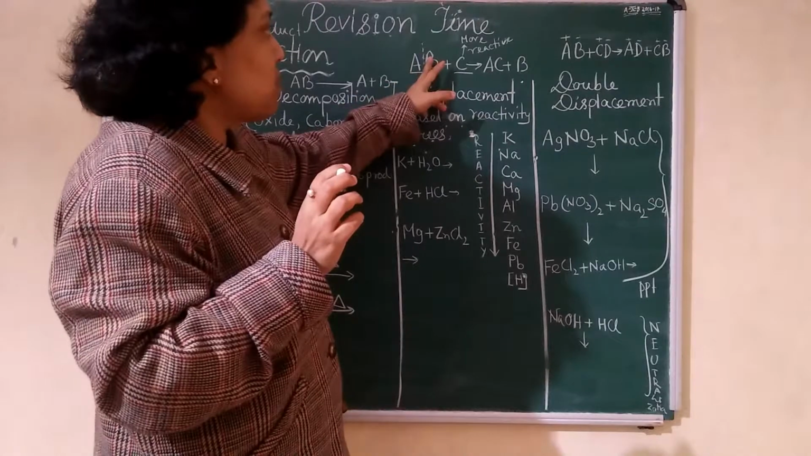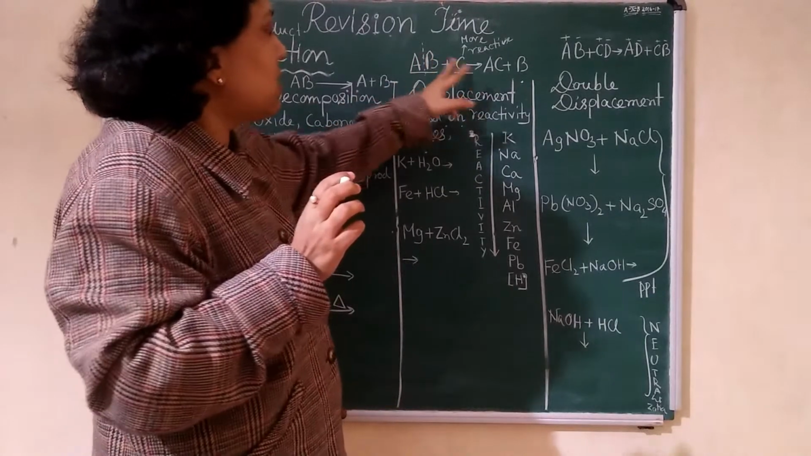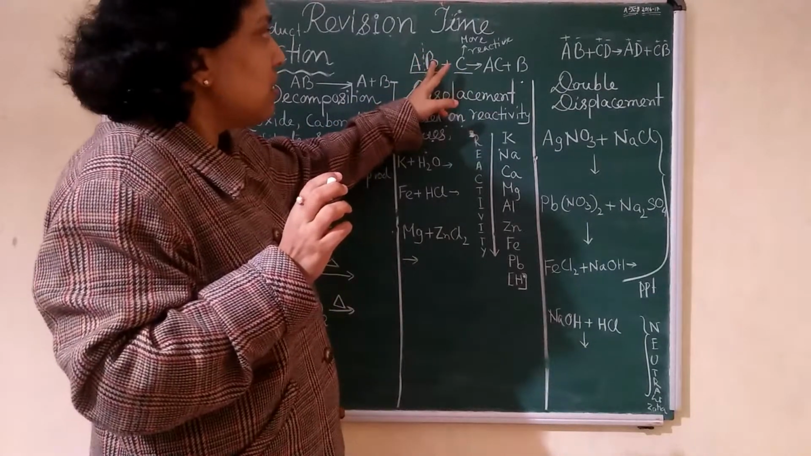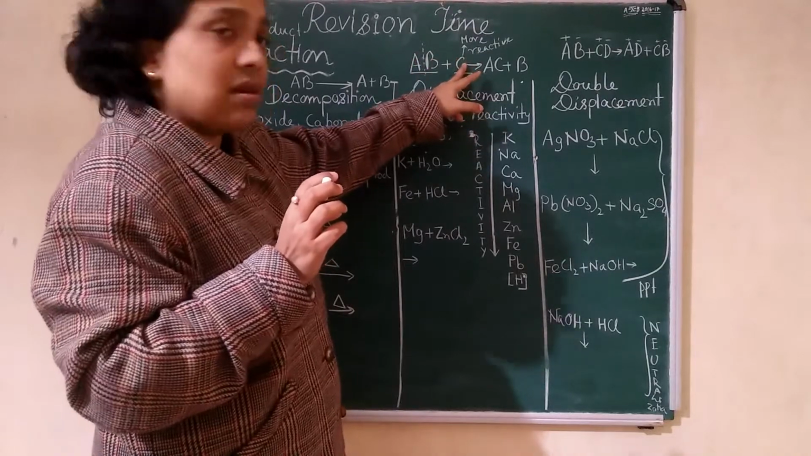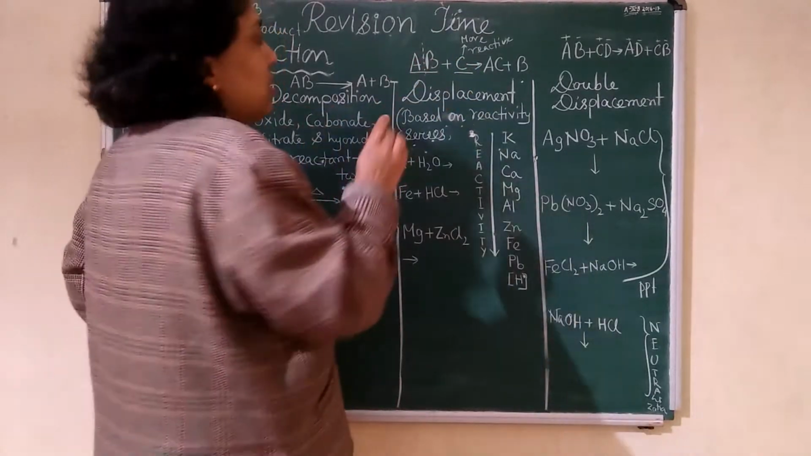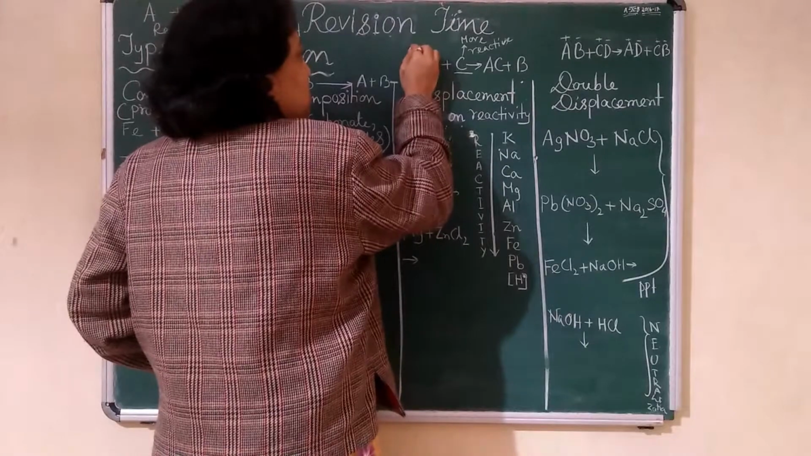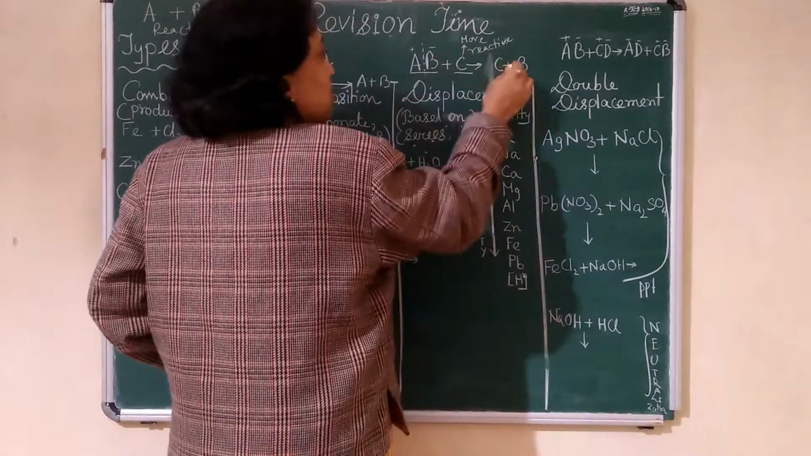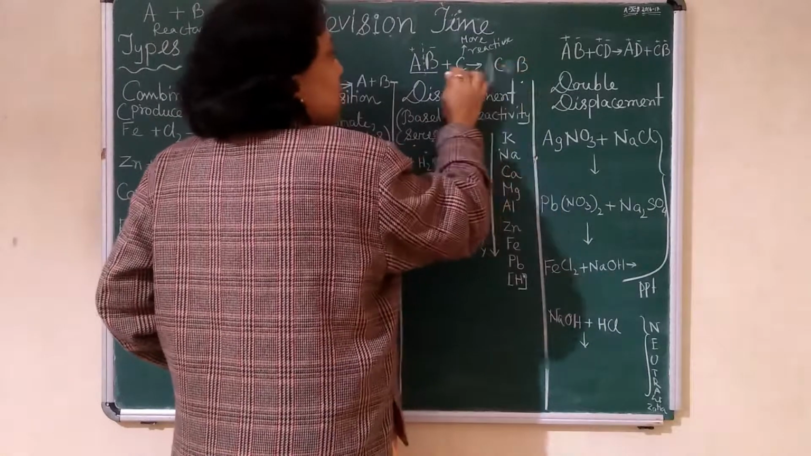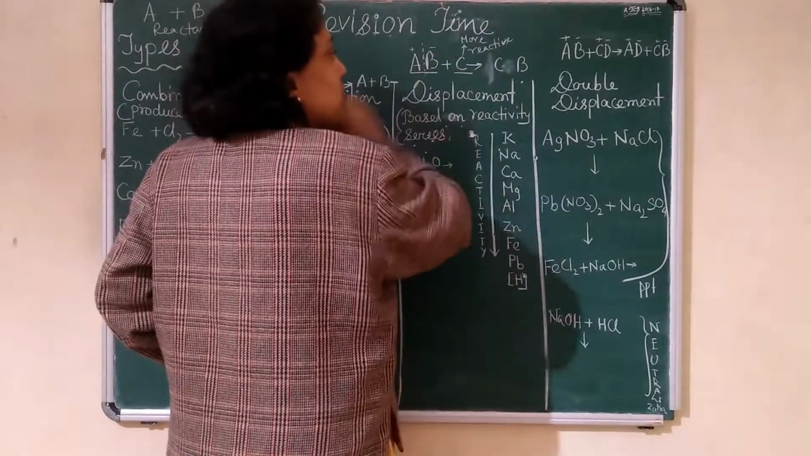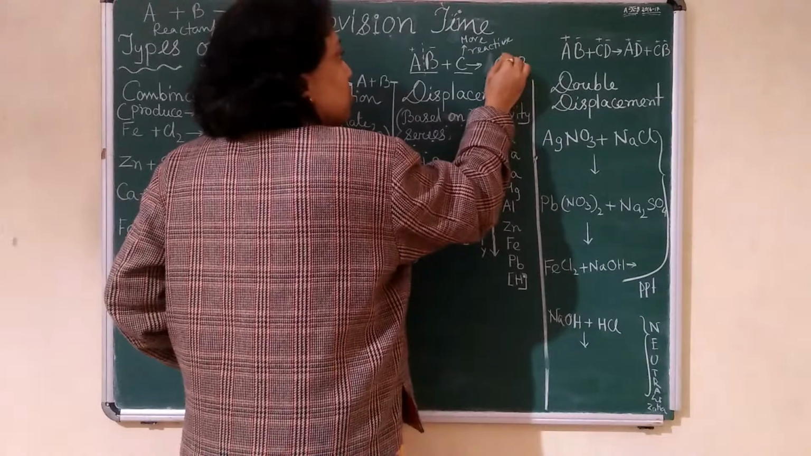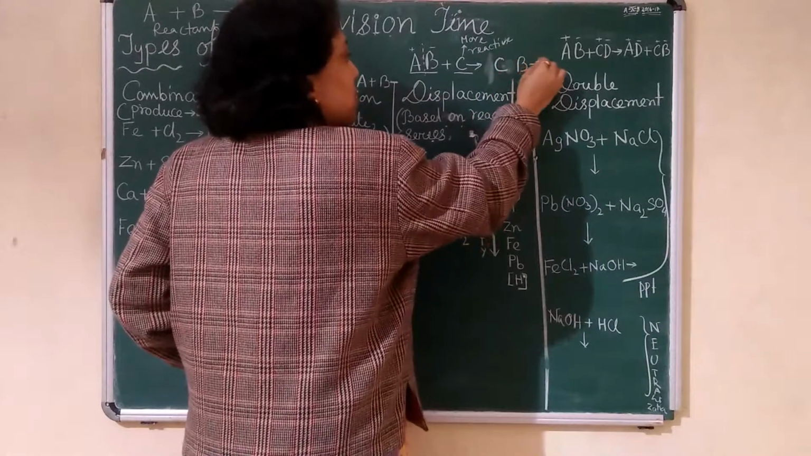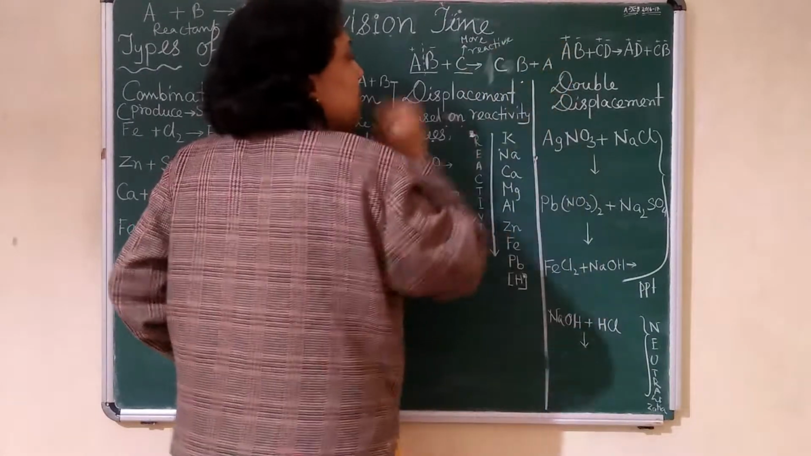Now, breakdown means it will combine with A and C. If you take it as plus and minus, you write here CB, because C is positive, it will come with B. So CB will come, plus A will come alone.